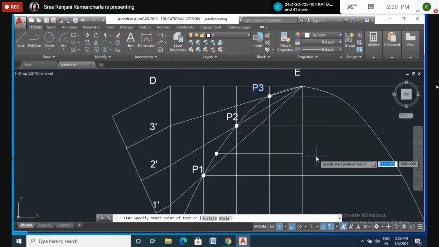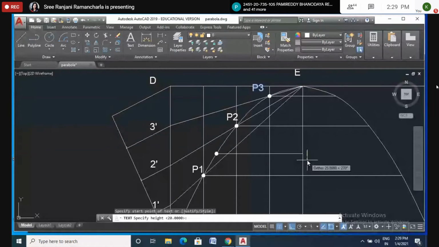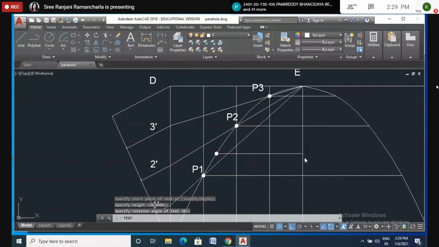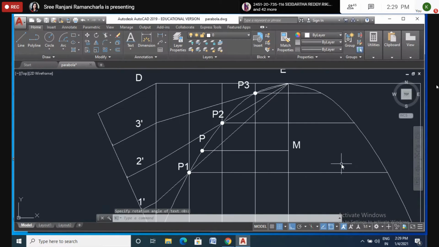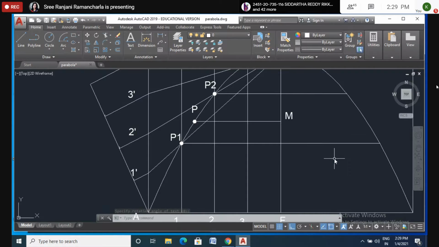So here I will name it as M, and here also I want to name it as P, point P, for normal and tangent. Okay. Is it clear to all of you till here? Yes, ma'am. What about others?